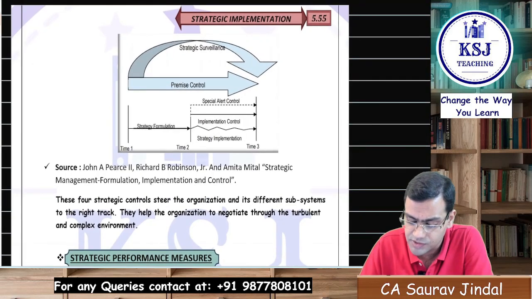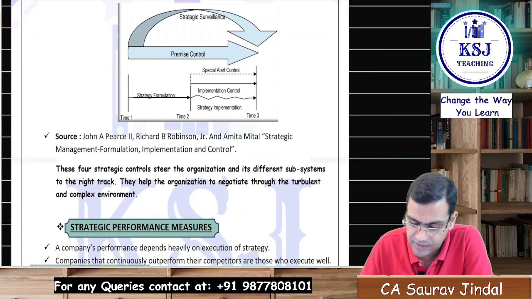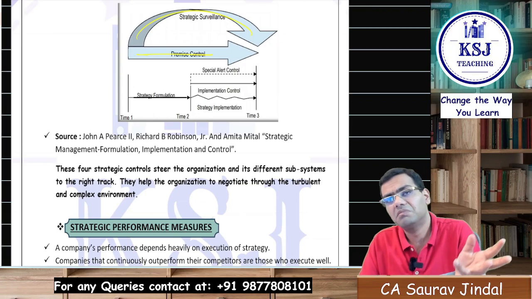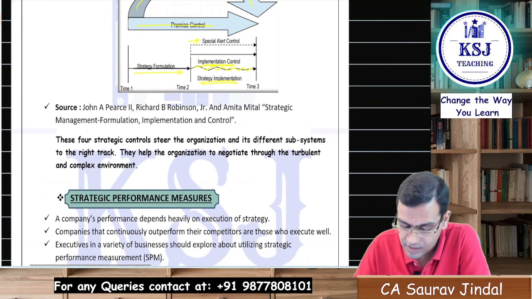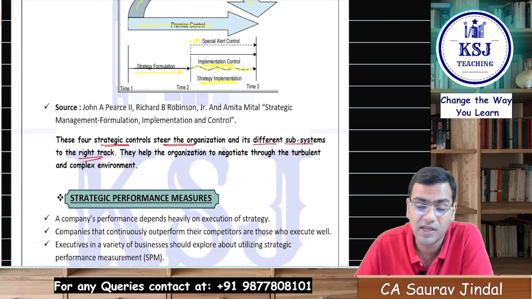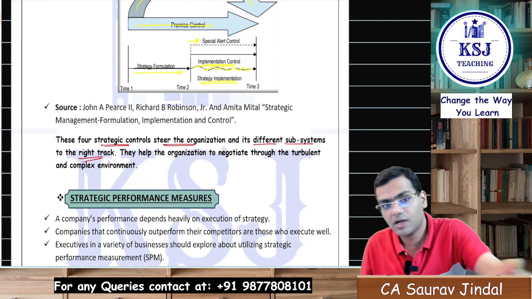This is a kind of diagram which was given by John A. Pearce. Right, and this is the source from where everything has been collected. So premise control is there, overall strategic surveillance, that is the informal way of surveillance, is there. Special alert control is there, strategy formulation, strategy implementation, implementation control, that whether any changes are required accordingly. These 4 strategic controls steer the organization and its different subsystems to the right track. So they give the right direction to the company. In case the company goes off track, they will tell you, no, come back to the track.